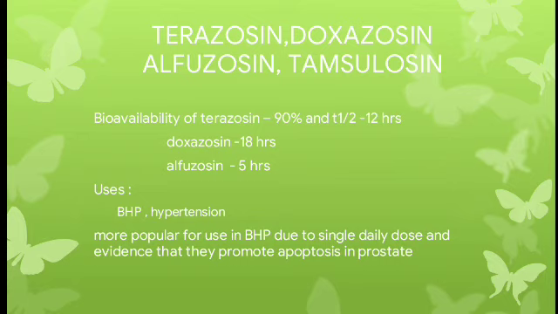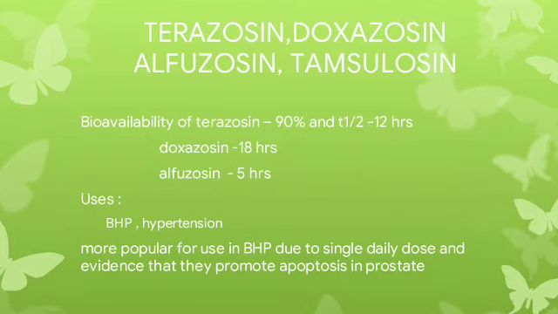Next, moving on to other drugs: terazosin, doxazosin, alfuzosin, and tamsulosin. These are congeners of prazosin. They are functionally and chemically similar to prazosin. The bioavailability of terazosin is 90% and its half-life is 12 hours, while doxazosin is 18 hours and alfuzosin is 5 hours. They are used in benign hypertrophy of prostate and hypertension. They are more popular for use in BHP due to single daily dose and evidence that they promote apoptosis in the prostate.